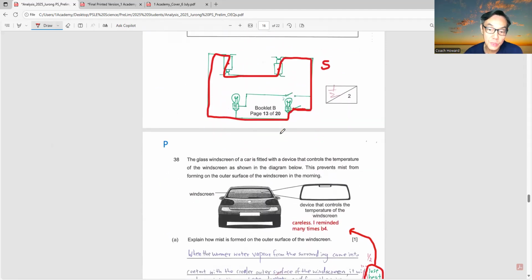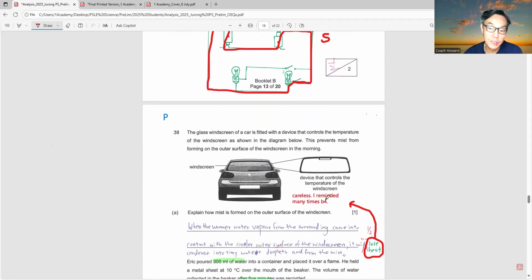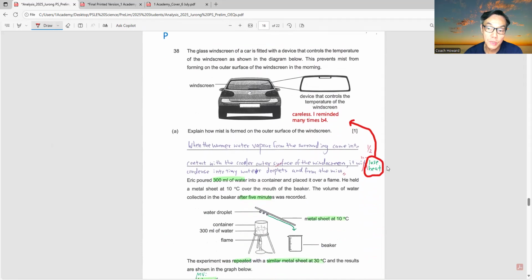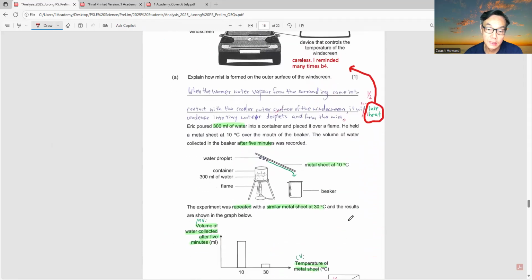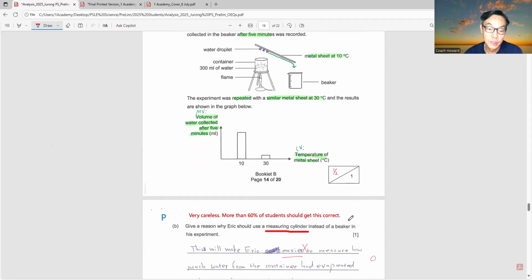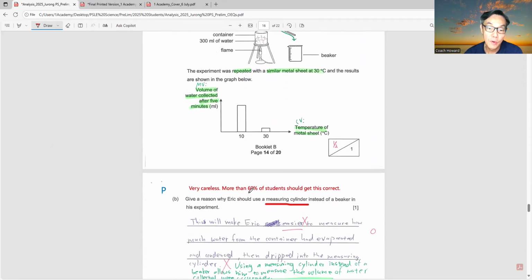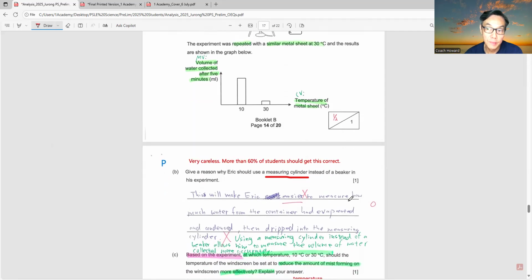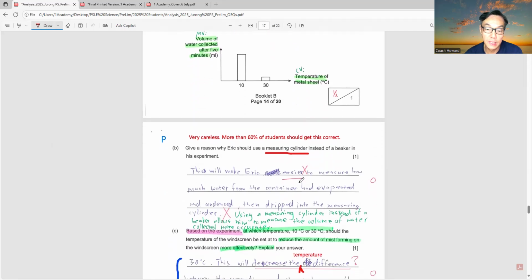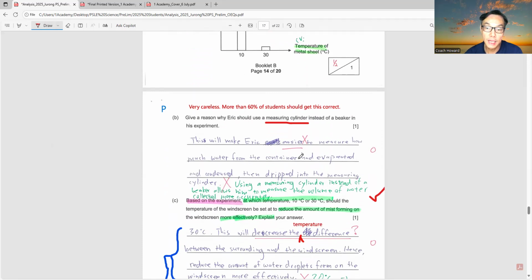Next is a physical science question. And I think it's careless because I reminded students many times to put in the words lose heat or heat lost. So this was being neglected, so half a mark deducted. And also, let's move on. Part B, very careless. More than 60% of students should get this correct because it's very simple. The purpose of the measuring cylinder is to be able to measure the liquid more accurately. So this is the answer. So I can classify this as a very careless question. Lost 1 mark. Next.